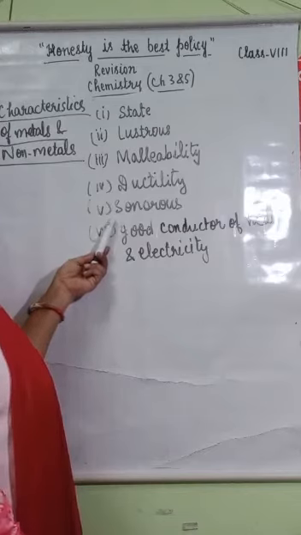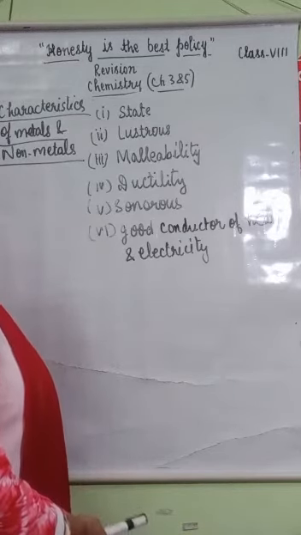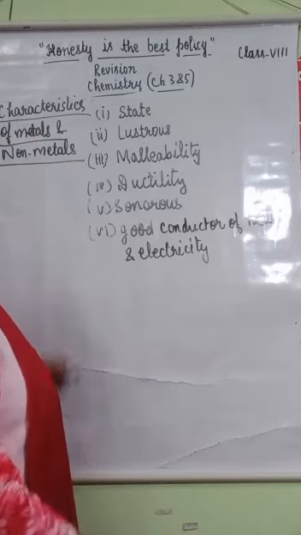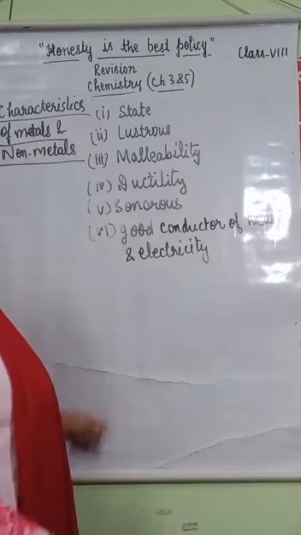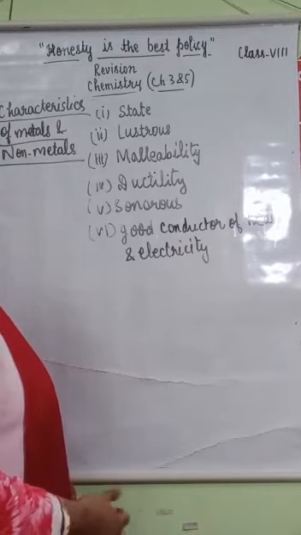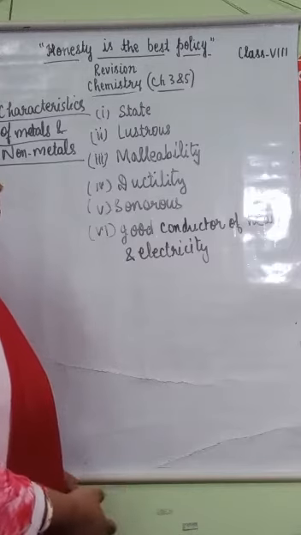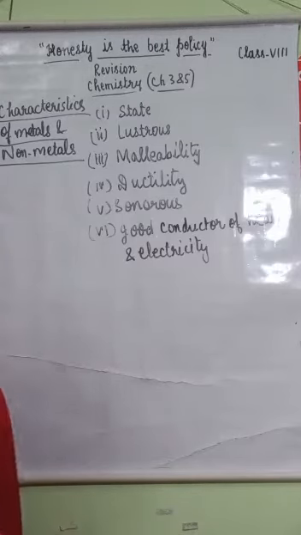So metals have the sonorous property, while non-metals do not. Metals are good conductors of heat and electricity, while non-metals except graphite are not good conductors of heat and electricity. These are some physical properties of metals and non-metals.